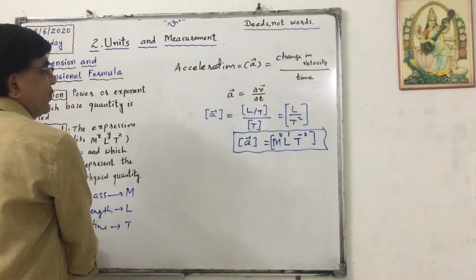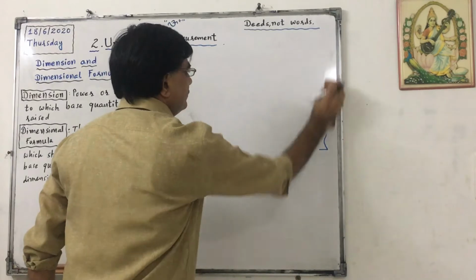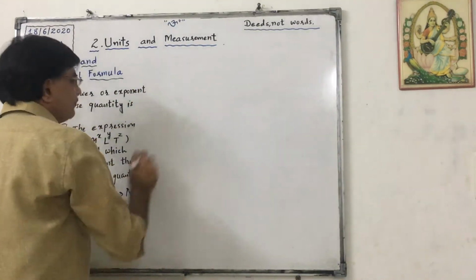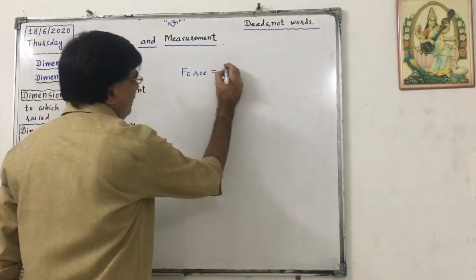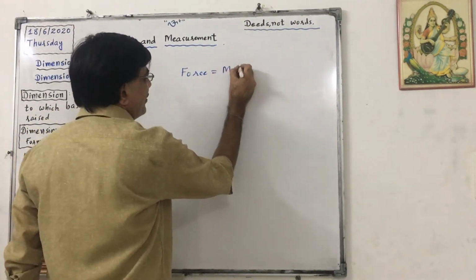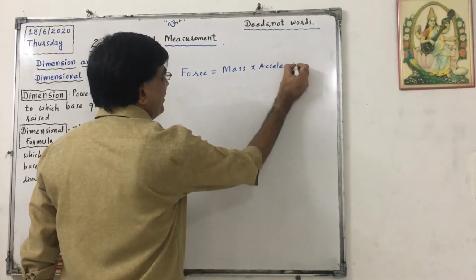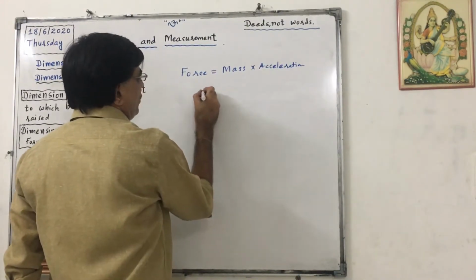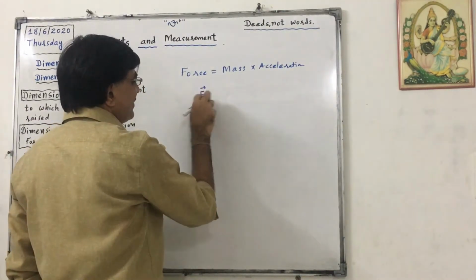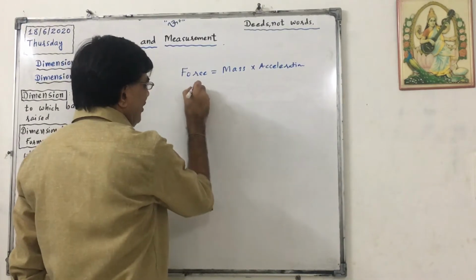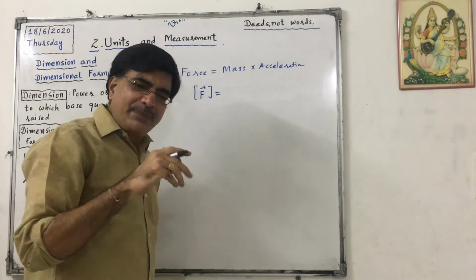Now next is force. Force equals mass into acceleration, we know. So it is also a vector quantity. This is the symbol of vector F, equals mass into acceleration. We are concerned with only the dimensional formula.